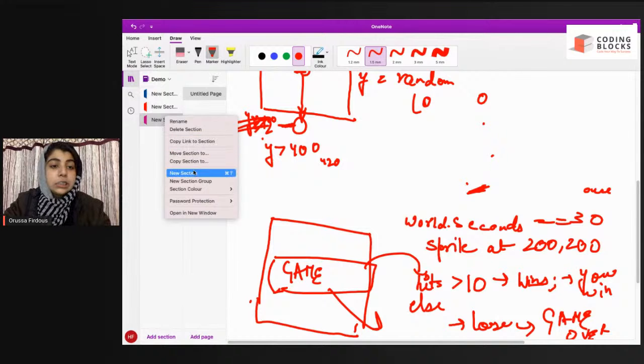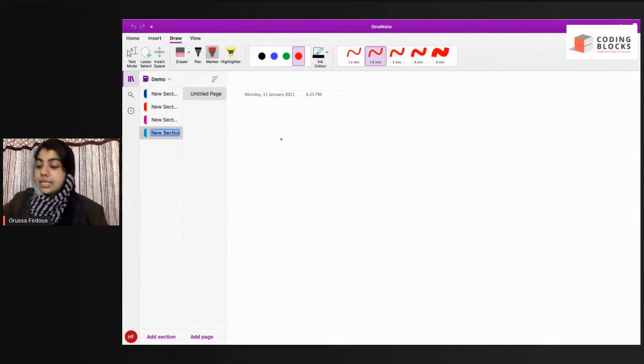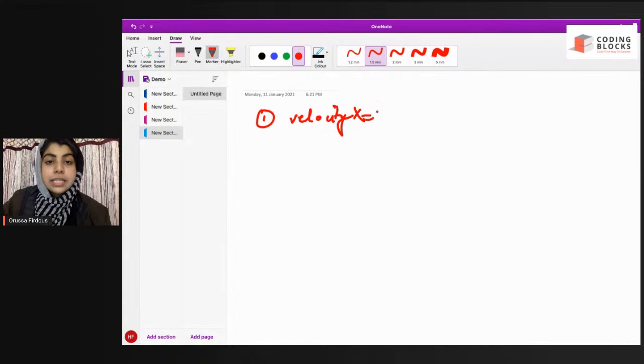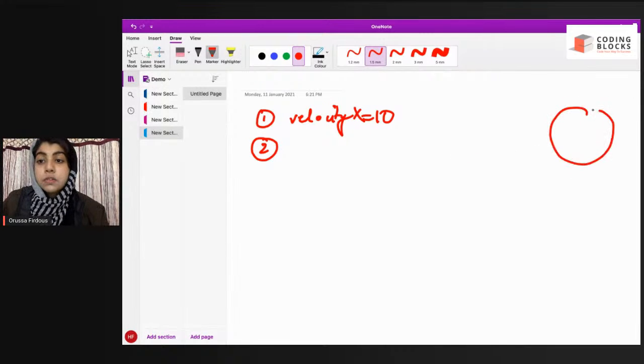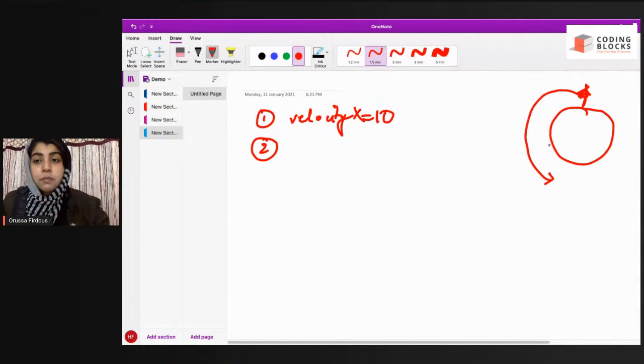Okay, so see, we have added 3 blocks to make it move in the circular manner. First, we added the velocity x equals 10, to our tree, so that our tree moves. Those who haven't watched, this would be a bit confusing for you, but don't worry, this thing is of previous session.